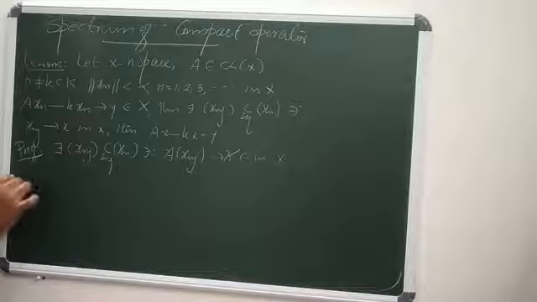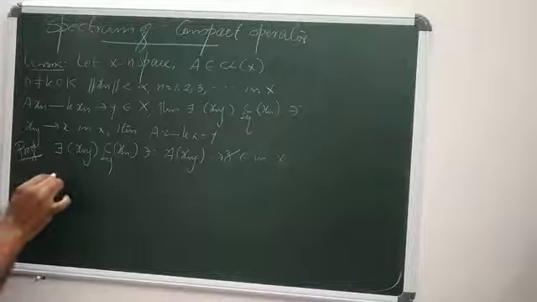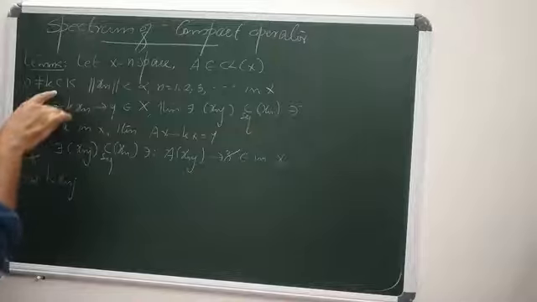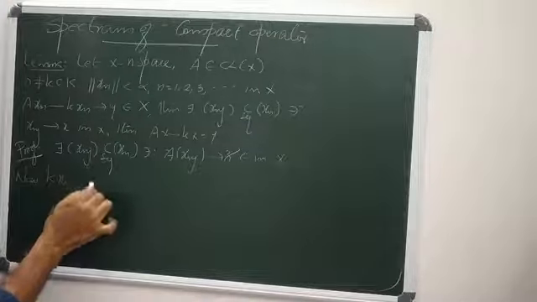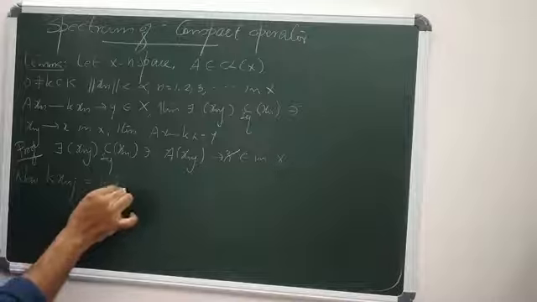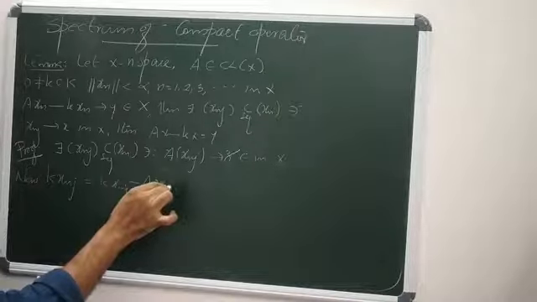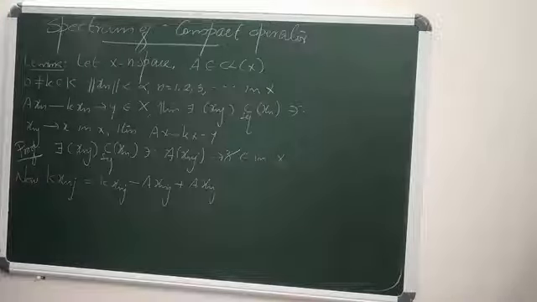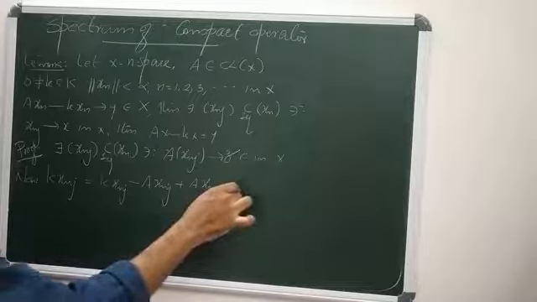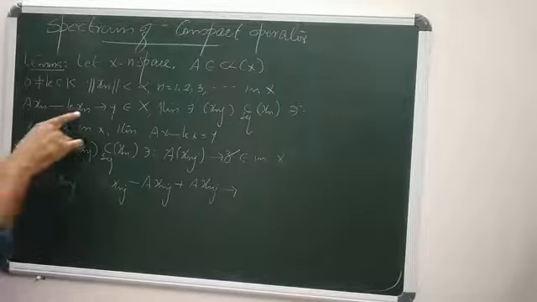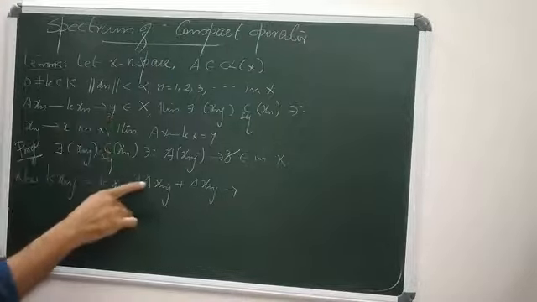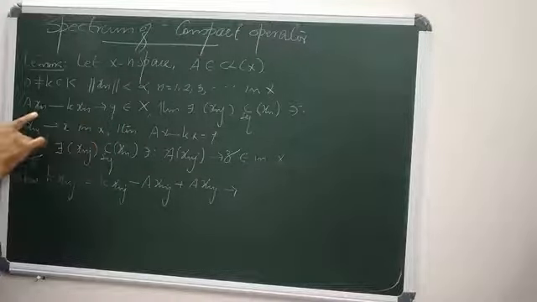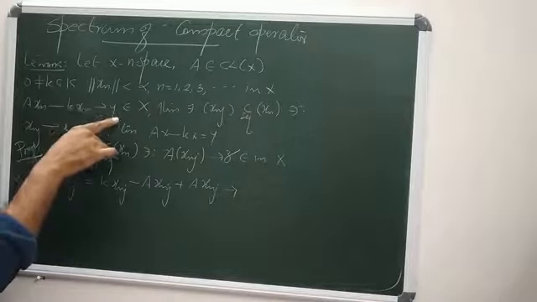Okay. Now, what about kxnj? We choose k to be a non-zero element. Consider kxnj, which equals kxnj minus Axnj plus Axnj. Since xnj is a subsequence of xn, surely Axnj minus kxnj converges to y.